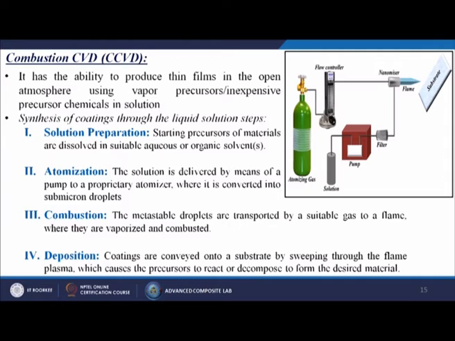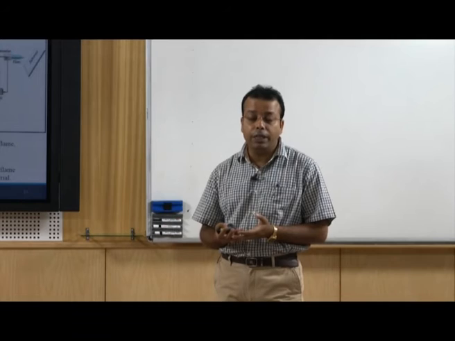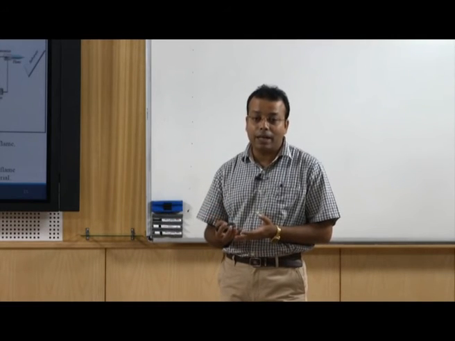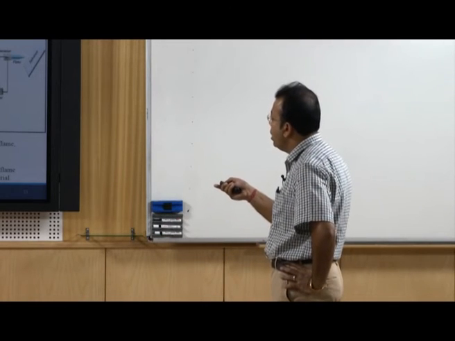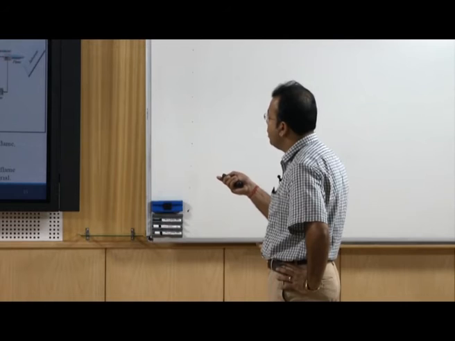Starting precursor materials are dissolved in suitable aqueous or organic solvents. So, here we are putting the solutions in. These solutions go through a pump into a particular atomizer, or that gun which is going to spread those materials onto the surface itself. In the meantime we are using a certain kind of filter, because maybe there are some impurities, maybe there is certain humidity or water molecules that can be absorbed directly, so that the solution in a dry form goes directly to the atomizer.